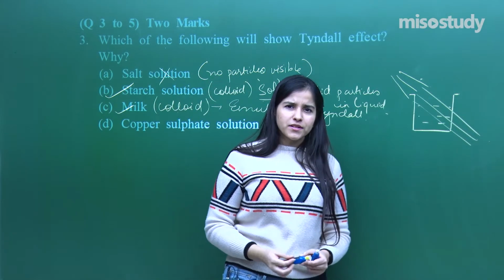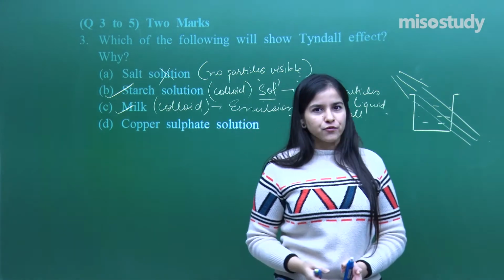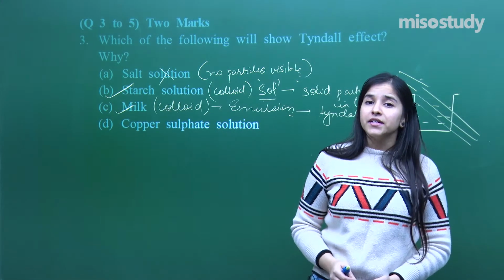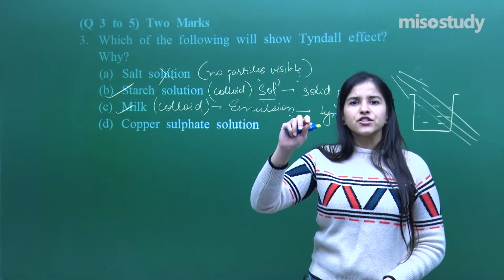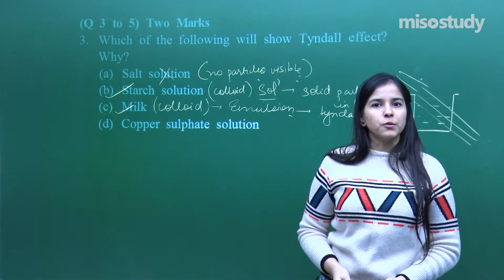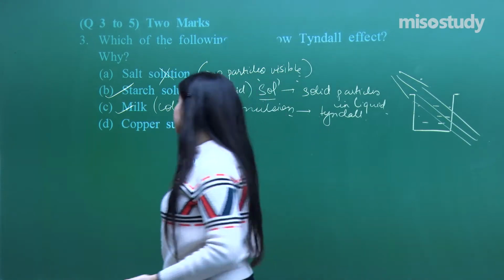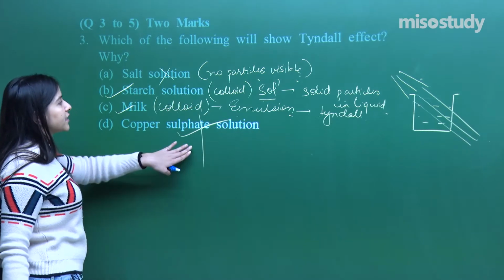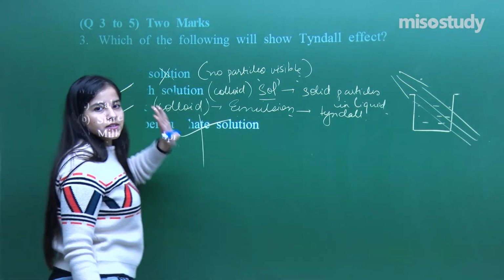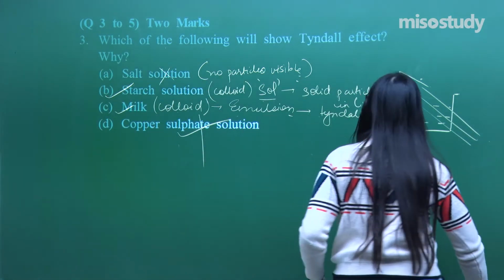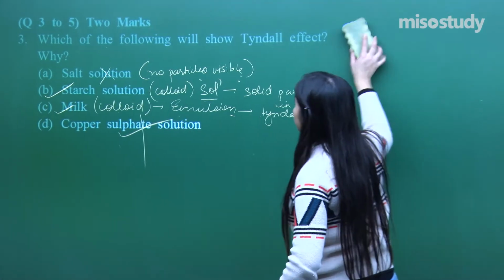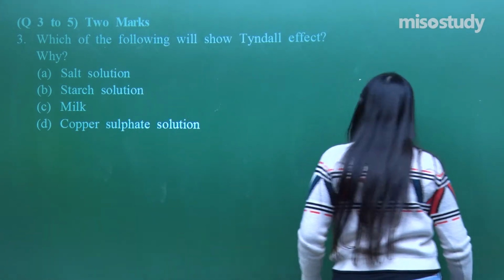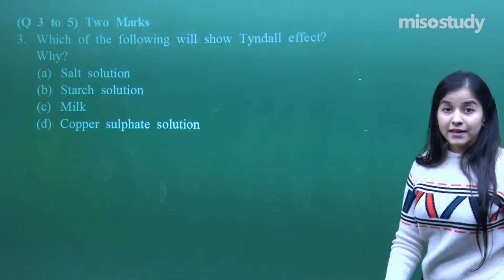So as I told you, that copper sulfate solution is that beautiful blue solution with water. But it's just like a salt solution, completely clear and transparent. There is no point of discussion that the path of the light will be visible through it, because no particles are actually visible. So it will not show the Tyndall effect. These two will not, these two will. Fine, got it? So that was question number 3, a 2-mark question, and we have given justifiable, satisfactory